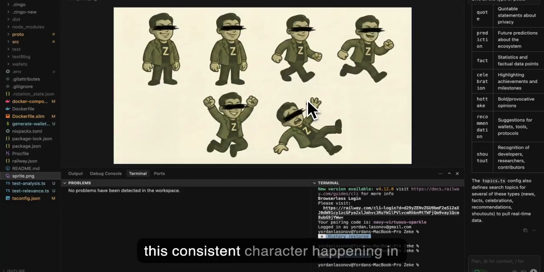So we have this consistent character in every single post, which gives a little bit more of a storyline and also a mascot for the whole personality of the actual agent, the autonomous central aggregating agent, which is hanging on Twitter. So yep, that's it.